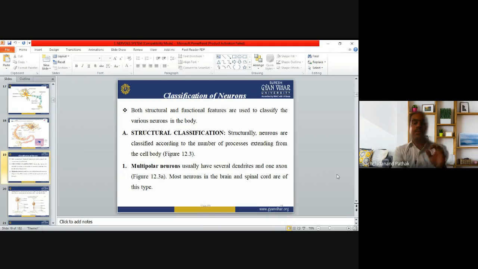We are talking about the classification according to the structure. In the structure, neurons are classified according to the number of processes extending from the cell body, that will be dendrites. So multipolar neurons have several dendrites and one axon. If there is any neuron that has a number of dendrites and one axon, that will be called a multipolar neuron. Figure 12.3a.